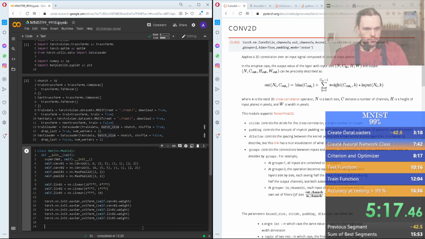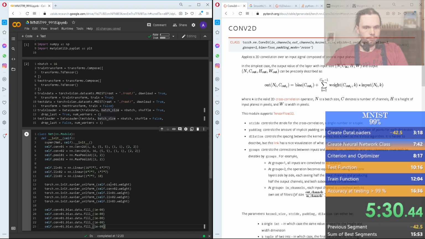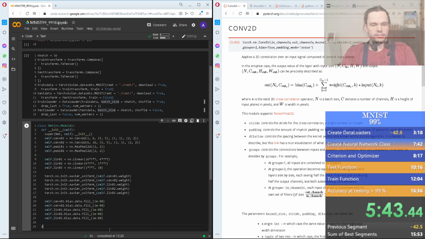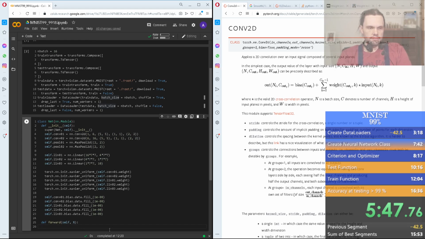There we go, and then conv01.bias.data.fill_ with a little cute number. In a theoretical sense we should put 0 there, right? But for numerical reasons it's a little safer to put a little cute number that's close to 0 but not actually 0. The inaccuracy of doing so is very small, but it can save some numerical instability.